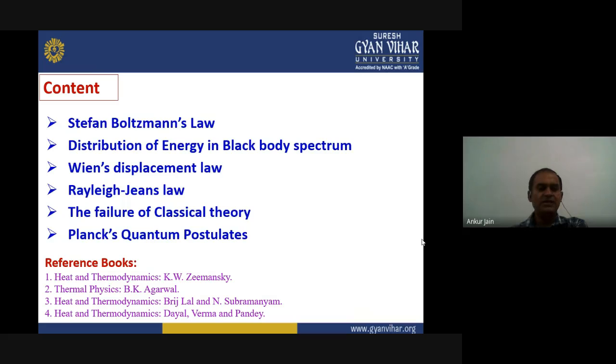And the final two topics will be related to the failure of classical theory. Classical theory means the Wien's theory, Rayleigh Jeans theory, or Stefan-Boltzmann law, whatever the laws which explained black body spectrum on the basis of classical theory. They all failed. Failed means they could not explain the whole black body spectrum.